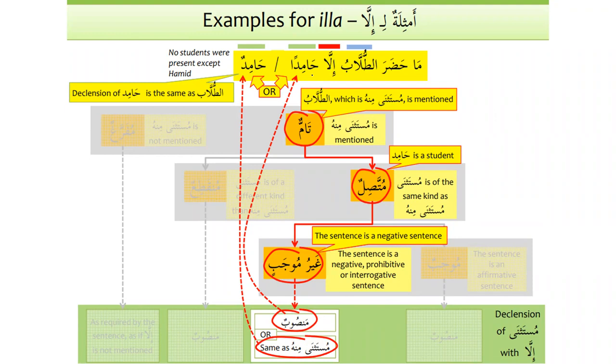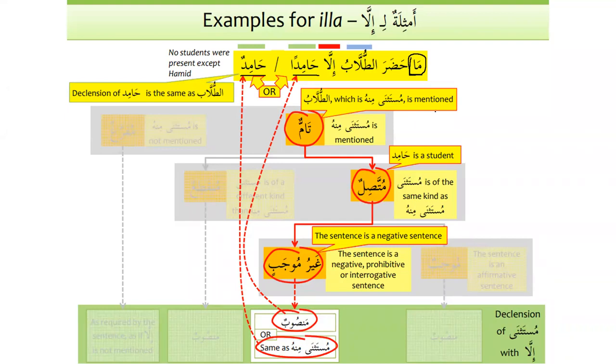Now we can see over here that this is ghayru mujab. This is what? Ghayru mujab. Negating, right? Yeah, so it's negative. Yes, exactly. So when it is ghayru mujab, then there are two possibilities, that the mustathna can be mansub or it can be marfu.